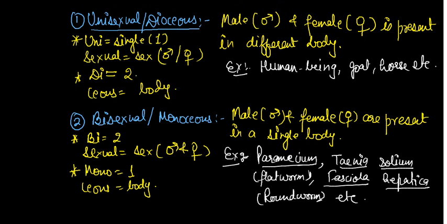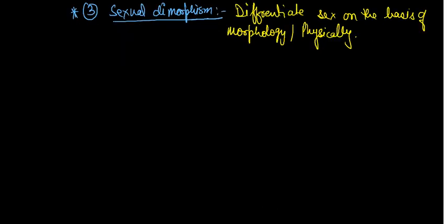One more name for monoecious or bisexual is hermaphrodite. Hermaphrodite, okay, this is the best one. So these are some terms which we are using in this. Now we are going to our main lecture. The main lecture is reproduction in plants.